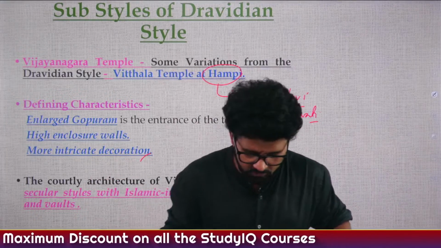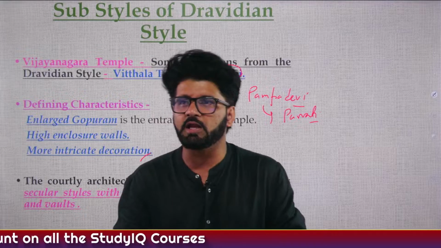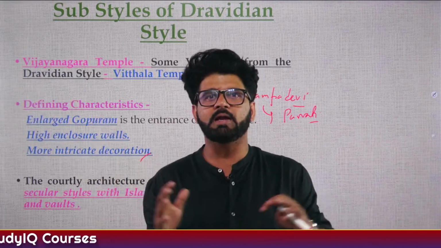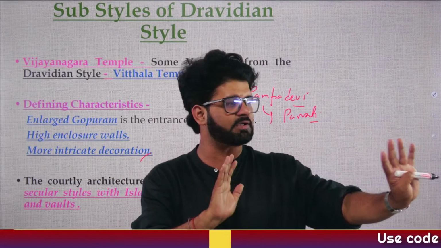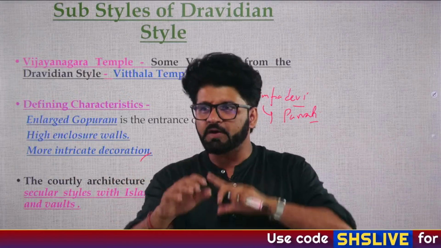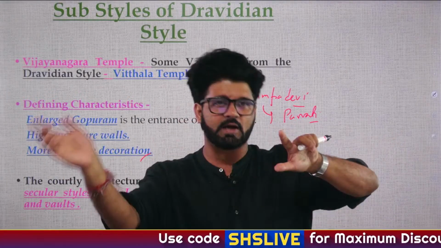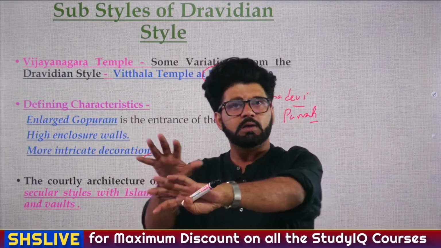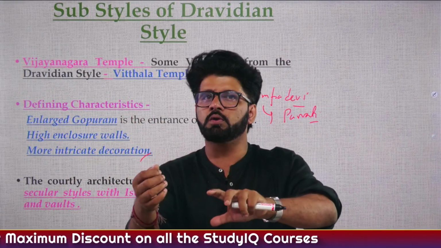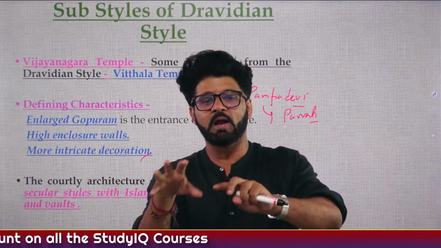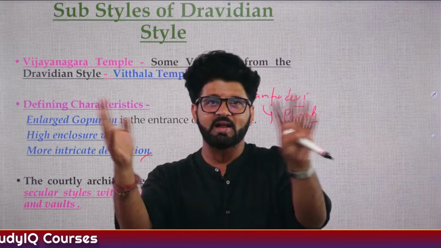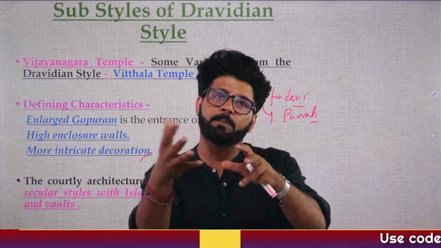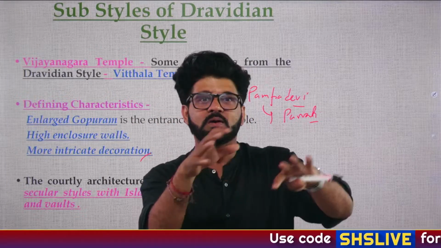When we talk about the Battle of Talikota, which happened between Vijayanagar and the Deccan Sultanate rulers, people try to portray it as Hindu versus Muslim rulers. But when you dig deep into the history of Vijayanagar and Bahmani rulers, you will realize that initially the Vijayanagar empire played a crucial role in the decline of the Bahmani kingdom, and later on, when the Bahmani kingdom declined and the Deccan Sultanate arrived, they groomed the princes of the Deccan Sultanate.